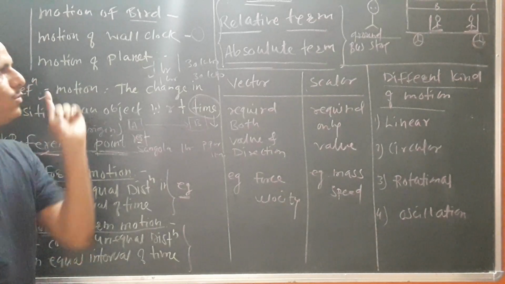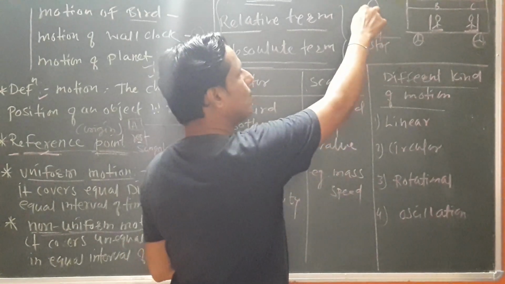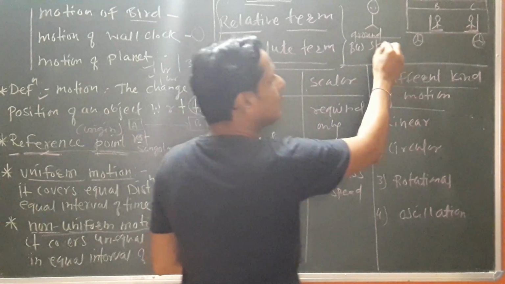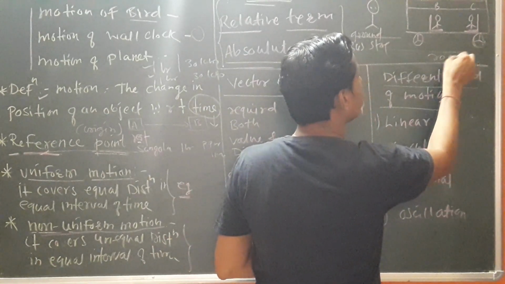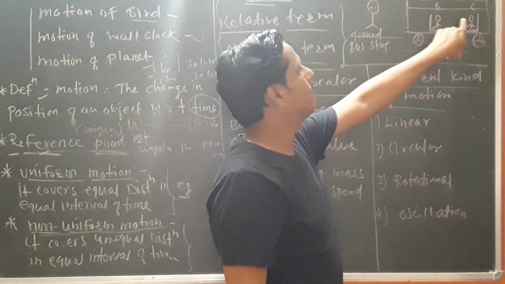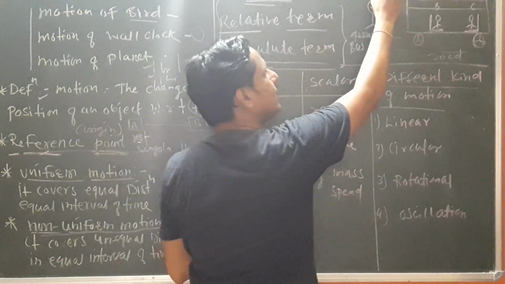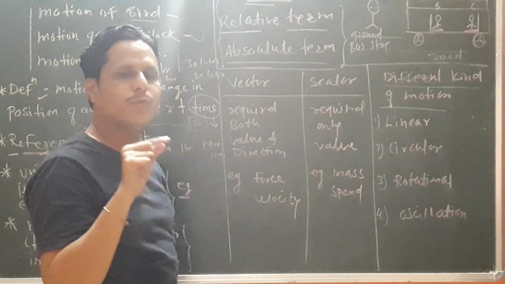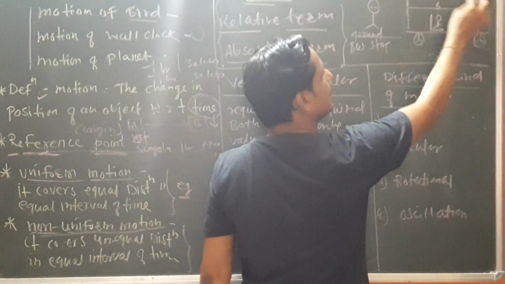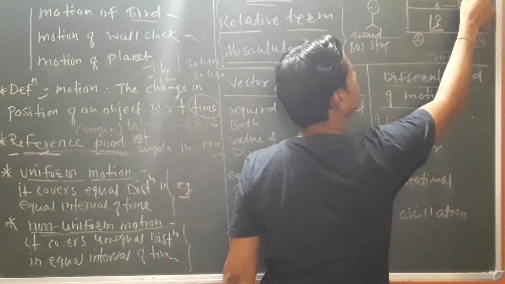Let's see one example here. There is one person, person A, standing at a bus stop, and one bus is going to move on the road in which two passengers, person B and person C, are seated on their seats. Now, from the perspective of A, A thinks that person B and C are in motion.